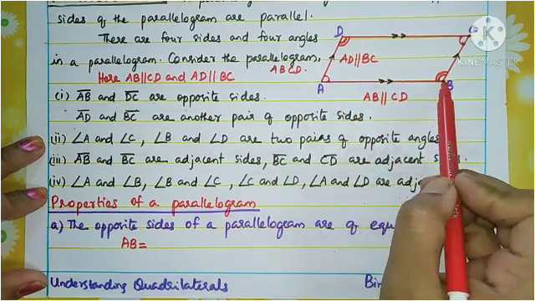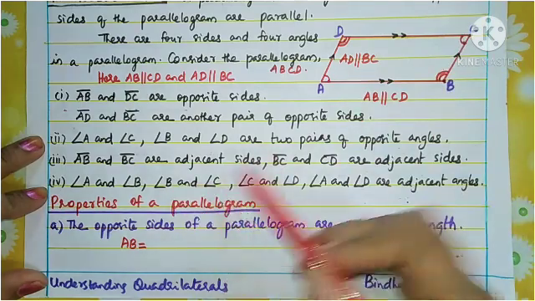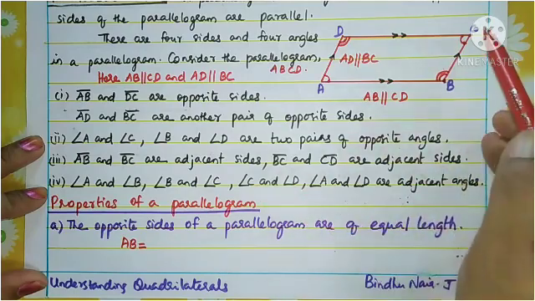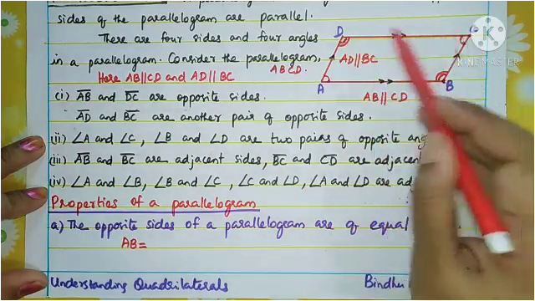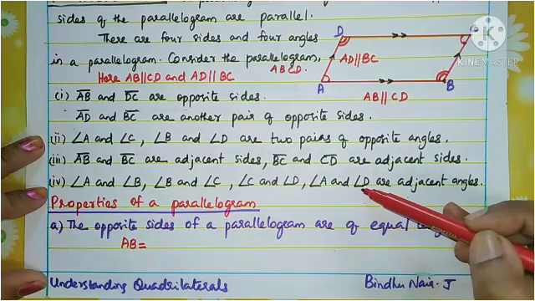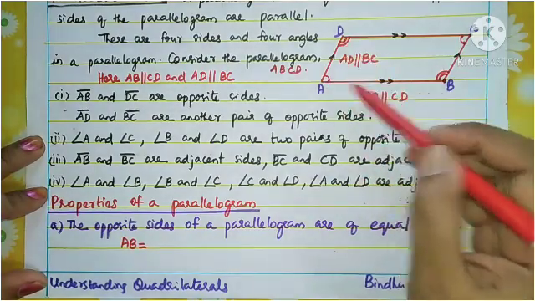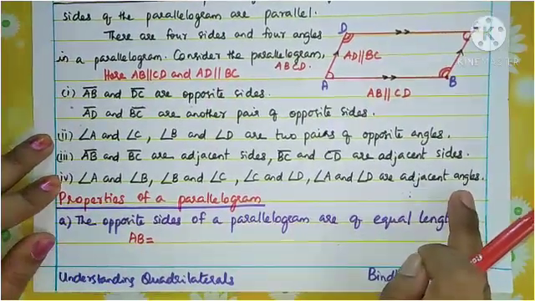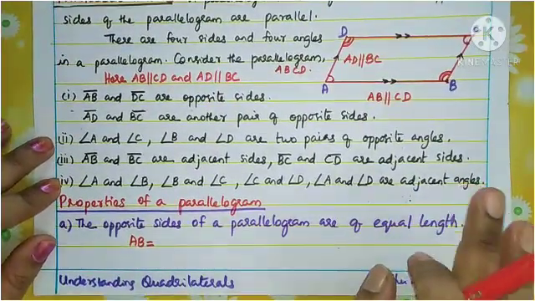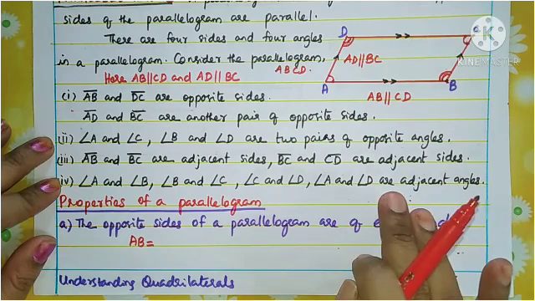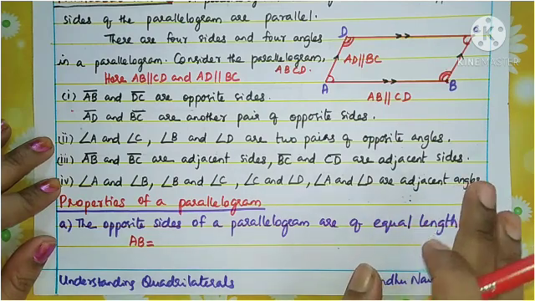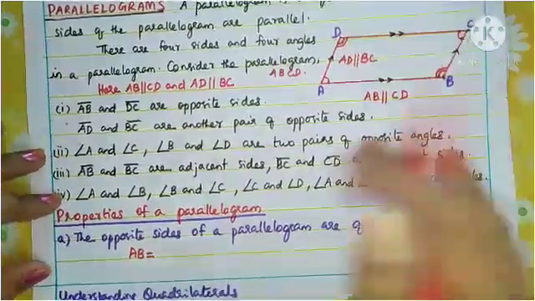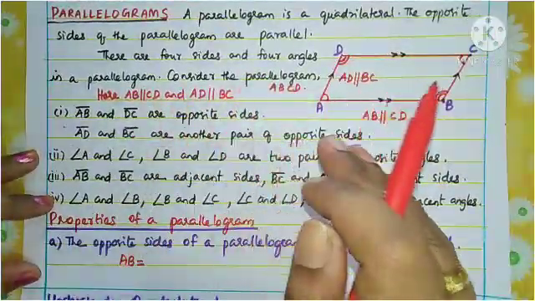Angle A and angle B, then B and C, then C and D, then A and D. So all these are adjacent angles. These are the features you can see in the parallelogram: opposite angles, adjacent angles, adjacent sides, opposite sides. All this you want to learn thoroughly.